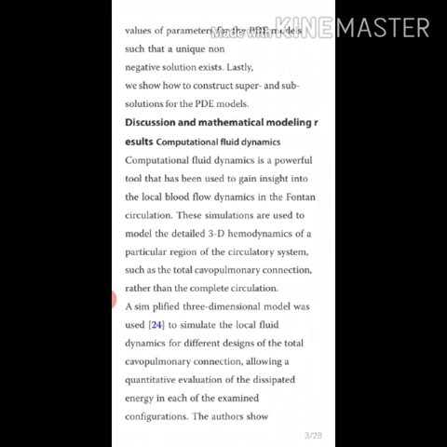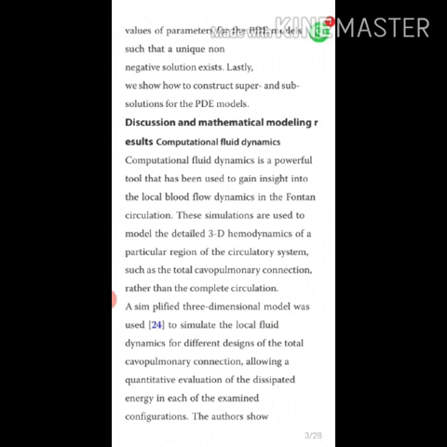Computational fluid dynamics. Computational fluid dynamics is a powerful tool that has been used to gain insight into local blood flow dynamics in the Fontan circulation. These simulations are used to model the detailed 3D hemodynamics of a particular region of the circulatory system, such as the total cavopulmonary connection rather than the complete circulation.